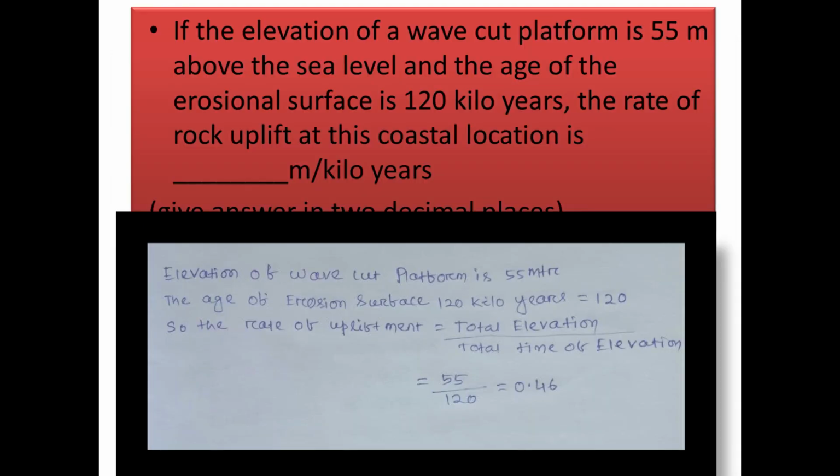Next question, if the elevation of a wave cut platform is 55 meter above the sea level and the age of the erosional surface is 120 kiloyears, the rate of rock uplift at this coastal location is dash meter per kiloyears. Now see, the total elevation of the platform is 55 meters and the age of the erosional surface is 120 kiloyears. So the rate of upliftment is equal to the total elevation divided by the total time of elevation, that is 55 divided by 120, which gives rise to 0.46 meter per kiloyears.